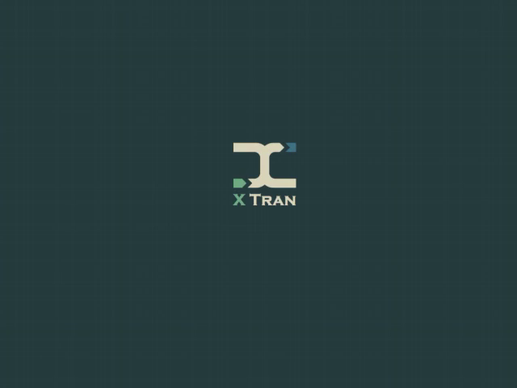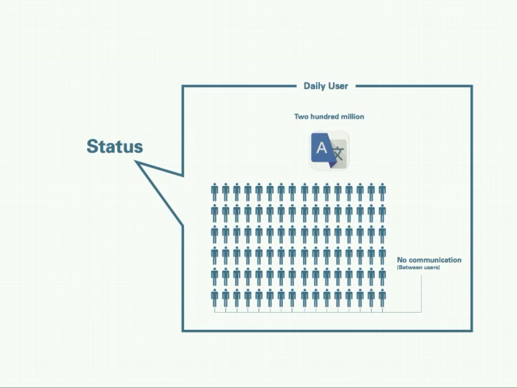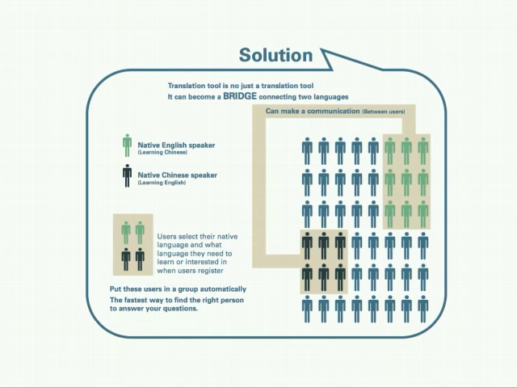Okay, next I will show my project. First, I will talk a little bit about the background. There are a lot of people who use Google Translate every day. There are 200 million people who use Google Translate every day, but among all of these users, there is no communication between each other. So what I want to do is to make a communication between users.